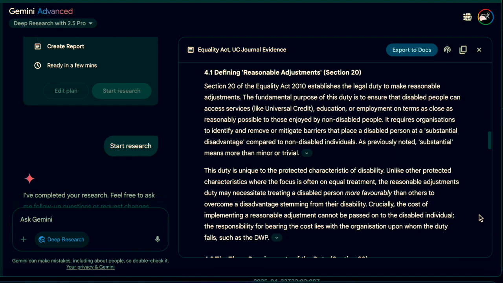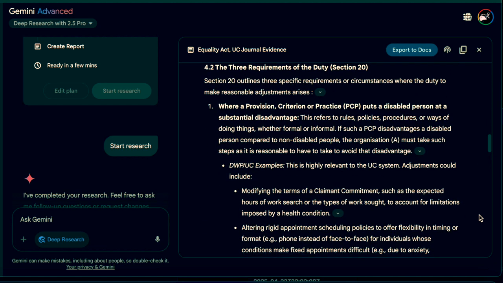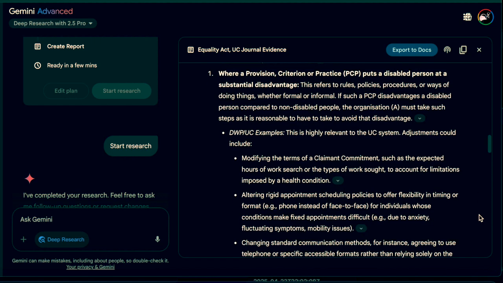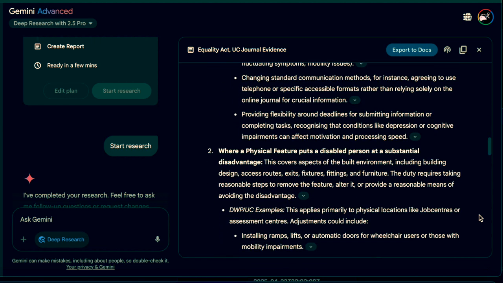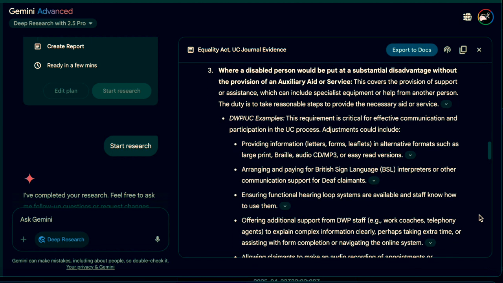4.2, the 3 requirements of the duty, Section 20. 1. Provision, criterion or practice, PCP, modify policies or practices, e.g. flexible appointment times. 2. Physical feature, alter environments, e.g. ramps, quiet rooms. 3. Auxiliary aid or service, provide support, e.g. alternative formats, BSL interpreters.